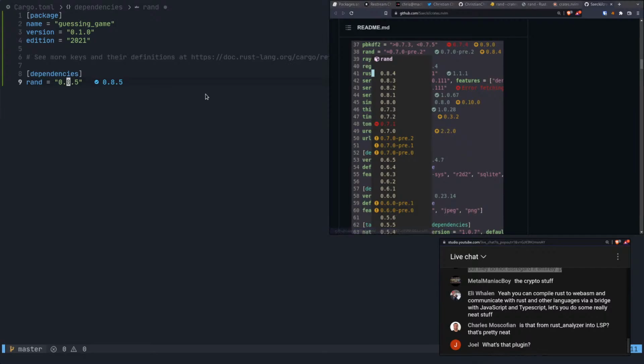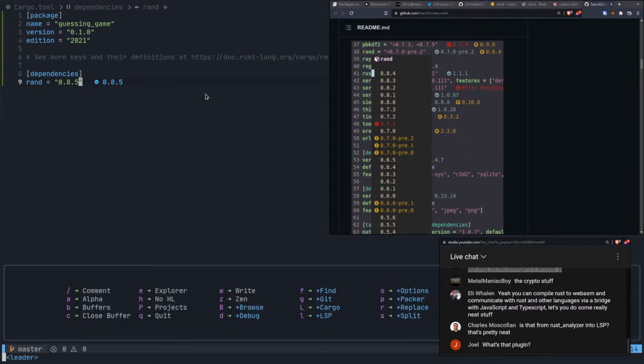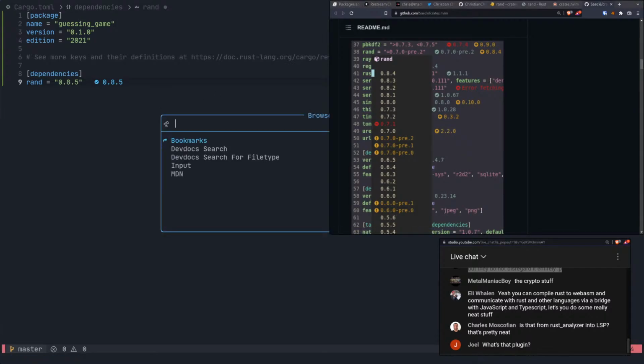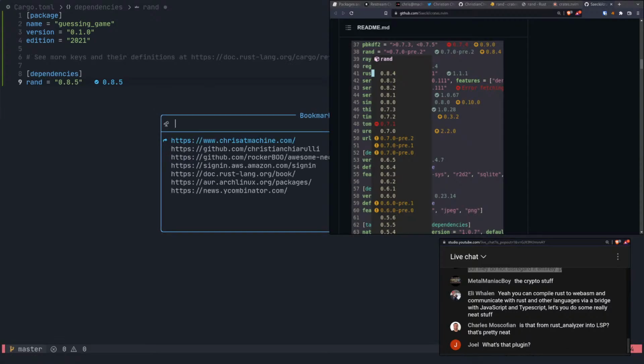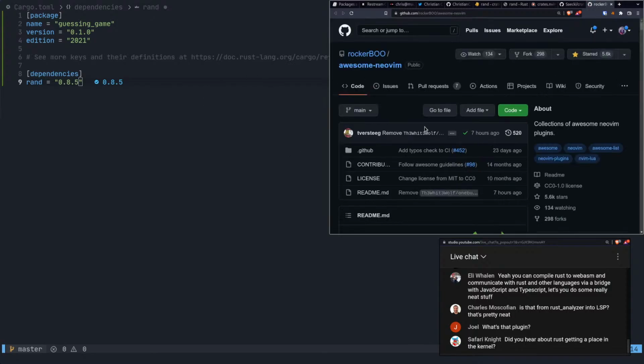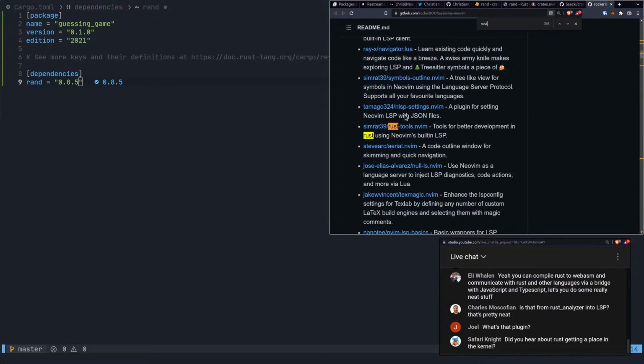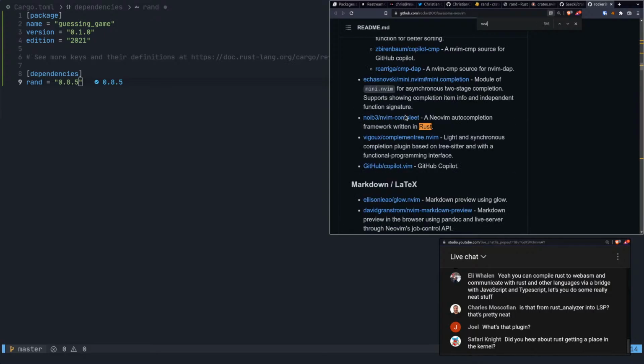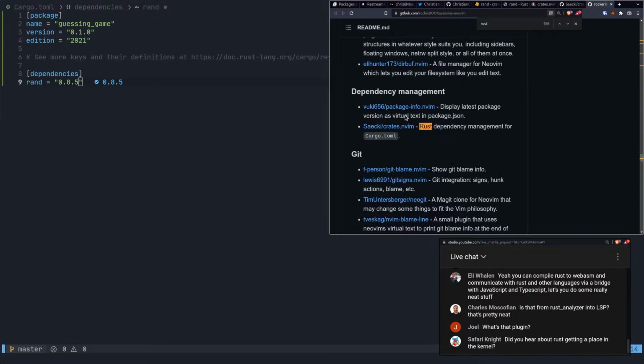It's very cool. I got another new plugin recently too, where I can do space B and then browse, and then I can go through, for instance, my bookmarks. One of them is Awesome NeoVim, so I can just click on Awesome NeoVim, and I know crates is in here. So if you go to Awesome NeoVim and search for Rust related things, you will find Rust tools, and then you'll find crates.nvim. That's where I found this thing anyway.